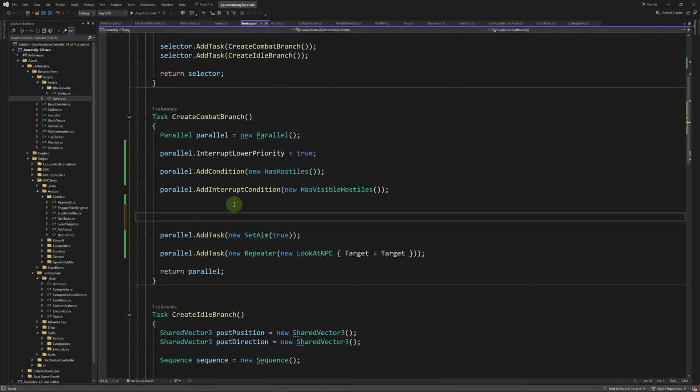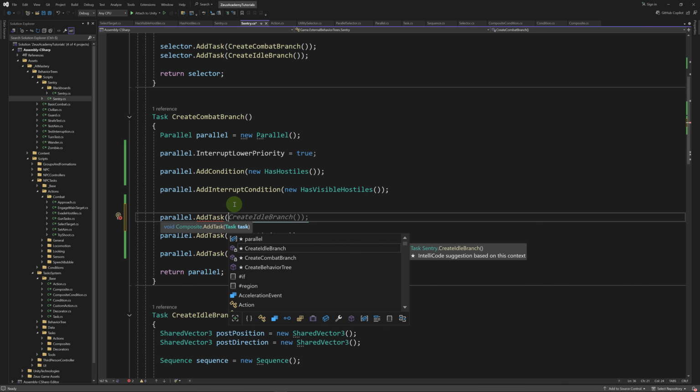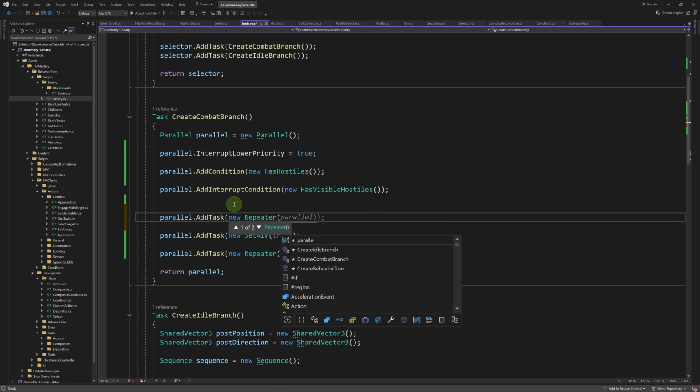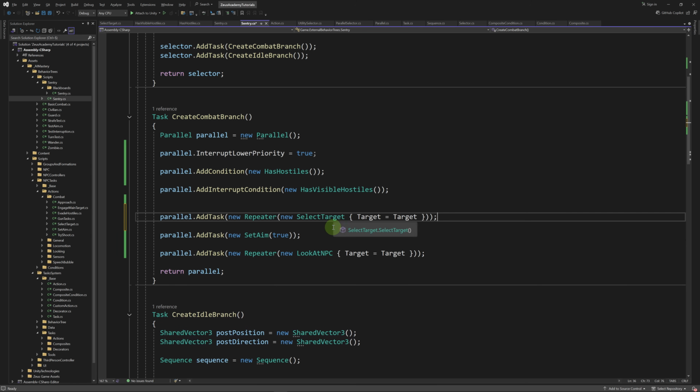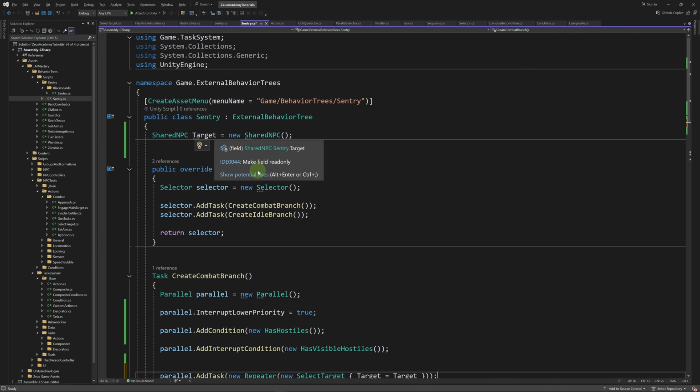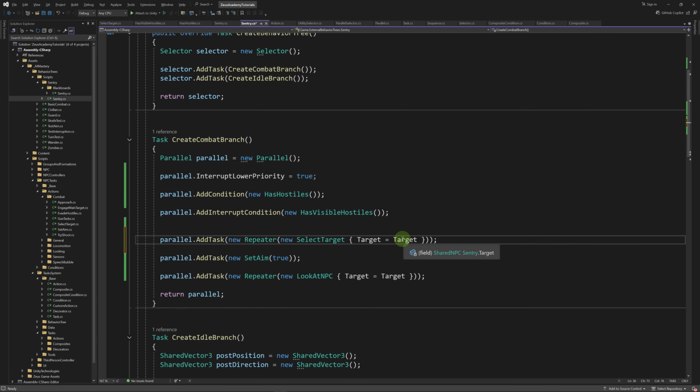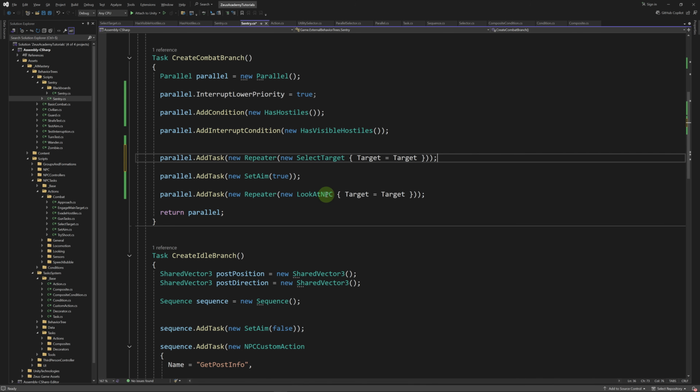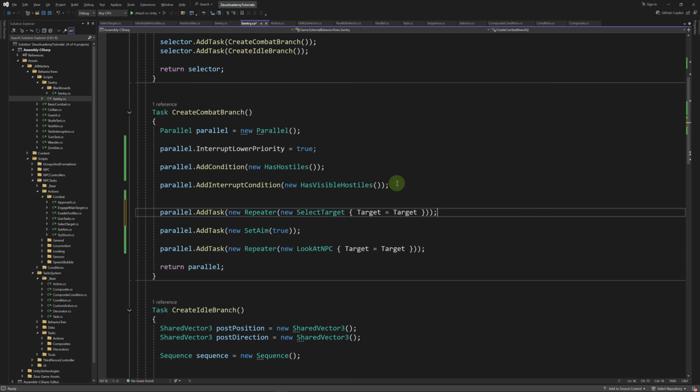Back to our Sentry behavior tree, we're going to use the new action here. So let's add it over here, parallel. Add task. We're going to do it in a repeater. So we're going to constantly be checking for new targets. And it's going to use our shared variable here, target. So this syntax could be confusing, but remember that target is the variable inside of select target. And this target over here on the right is our variable here. So these actions will share the target variable and will read and write its value. We need this repeater to end on failure. So we'll add it between brackets over here.